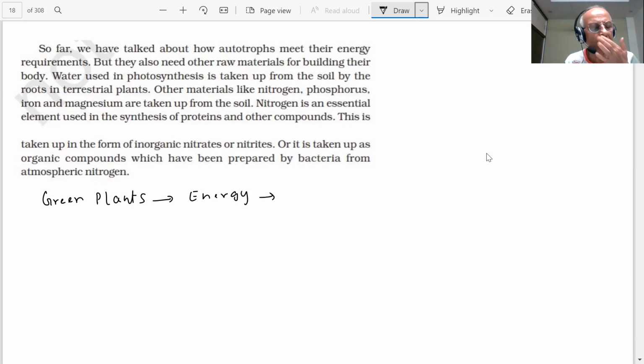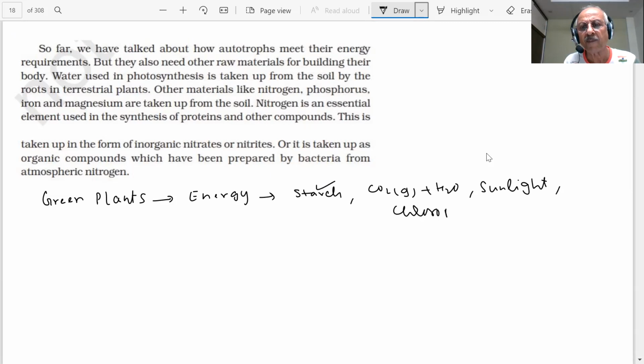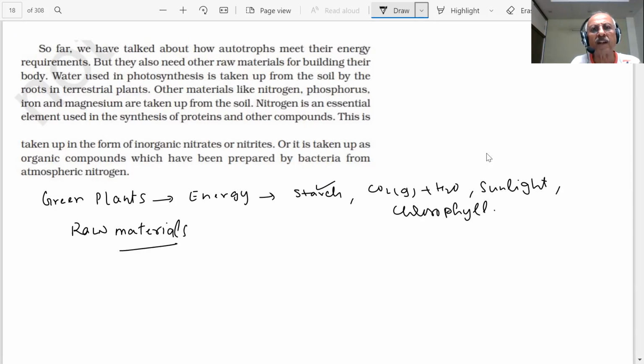They are making starch by the process of photosynthesis, and for that carbon dioxide gas is required, water is required, sunlight is required, and chlorophyll is the pigment which absorbs sunlight. Besides this, students, raw materials are also required for making up the body. Whatever body they have, they will need raw materials.